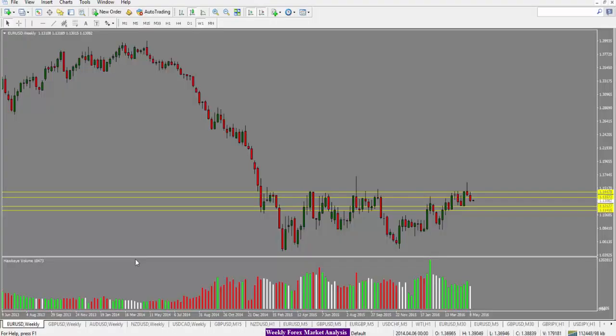Moving on to our charts here, we'll start off by taking a look at Euro US dollar. Last couple of weeks, we see bearishness in Euro. We saw the weekly candle close negative here. So for this week, our outlook would be bearish here as well. In terms of the support and resistance lines that we're looking at here, the next one is 1.1212, so about 1212 or 1220 area. Below that, we are looking at this support and resistance line, which is at approximately 1150.